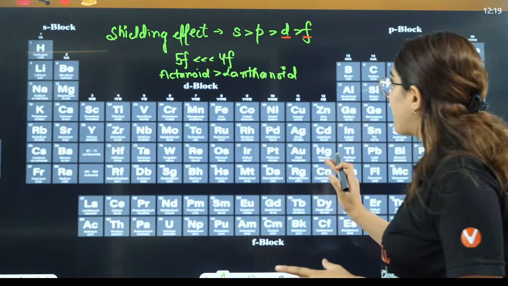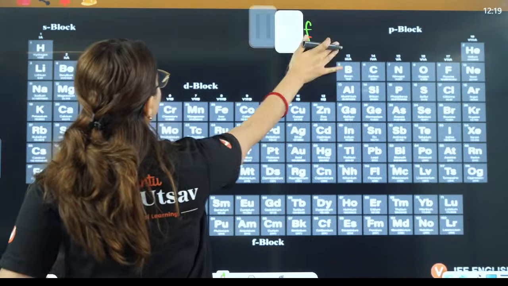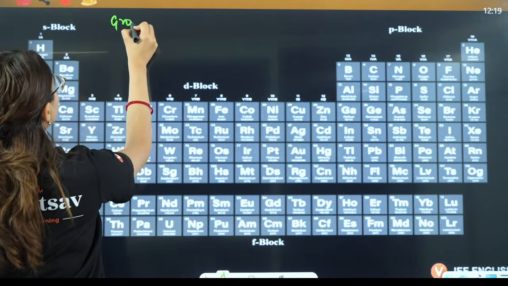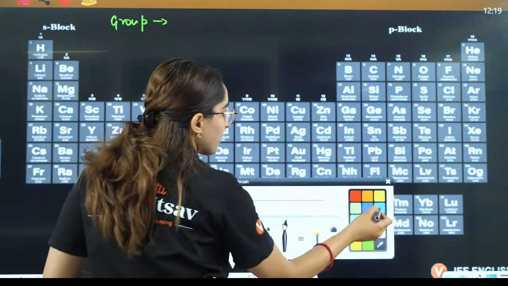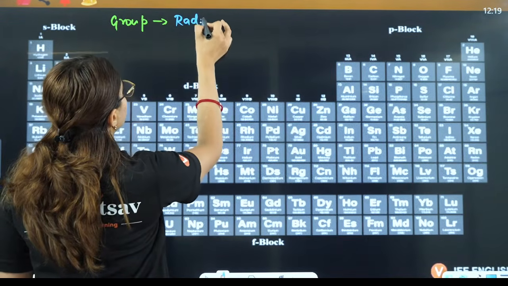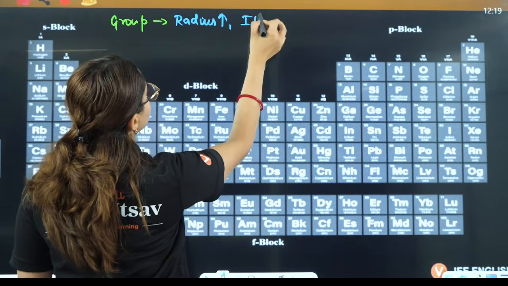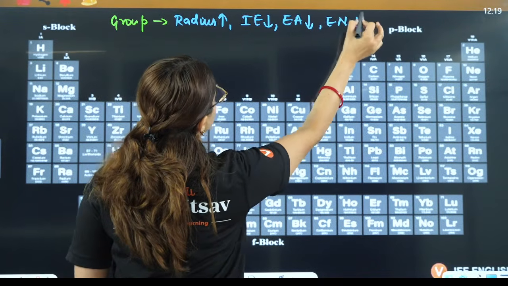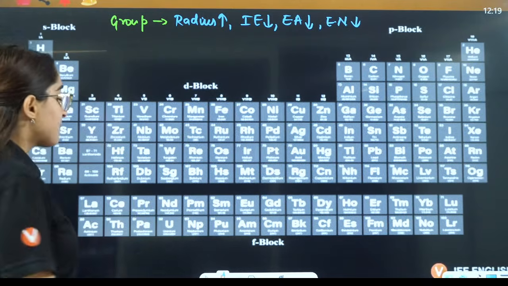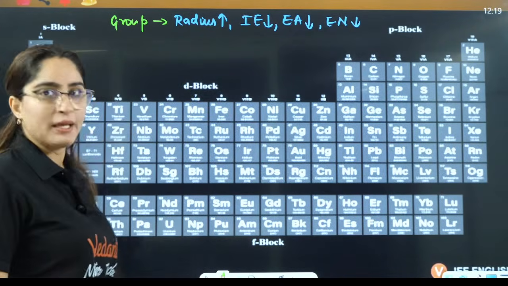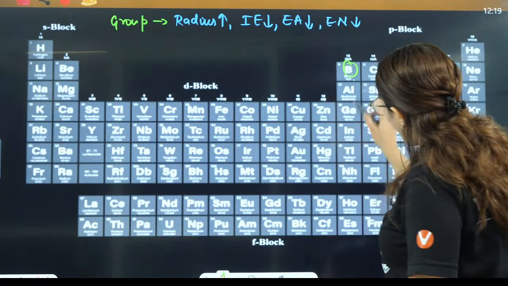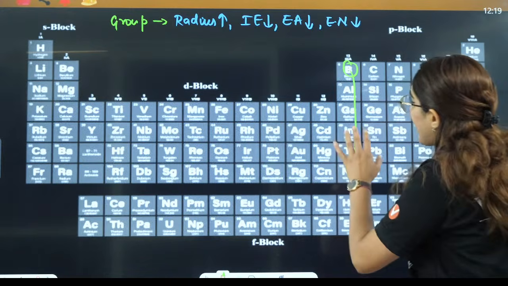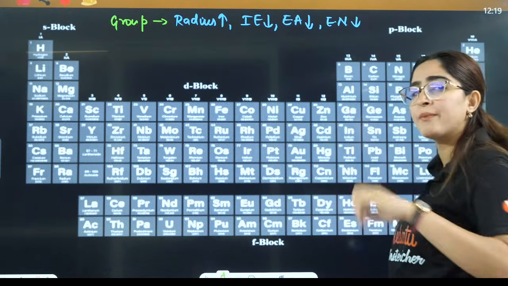In general, what happens, I'm also writing here in general what happens. Down the group, what should happen? Atomic size, radius should increase. Ionization enthalpy should decrease, electron affinity should decrease, electronegativity should decrease. This should happen in general, right? So what we can see here, what should happen here, that from boron to thallium, the size should increase here because it is down the group. But in reality, that thing will not happen, and you will see so many abnormalities here.